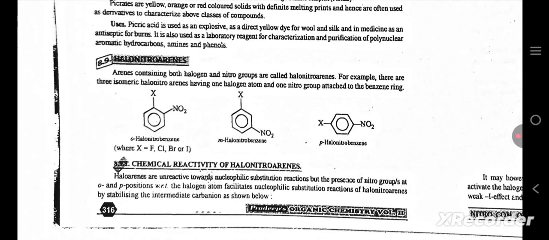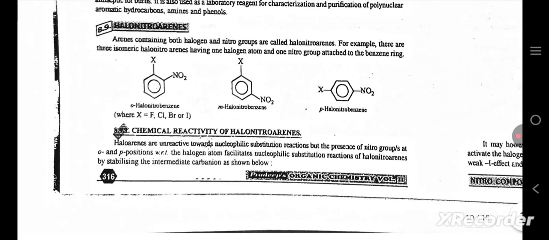Halonitroarenes. Arenes containing both halogen and nitro groups are called halonitroarenes. For example, there are three isomeric halonitroarenes having one halogen atom and one nitro group attached to the benzene ring: ortho-halonitrobenzene, meta-halonitrobenzene, para-halonitrobenzene.